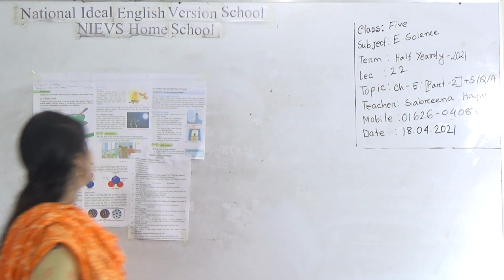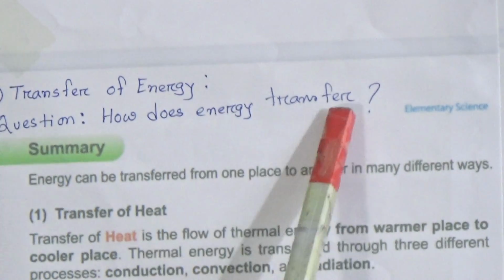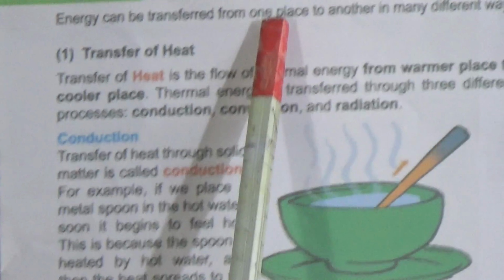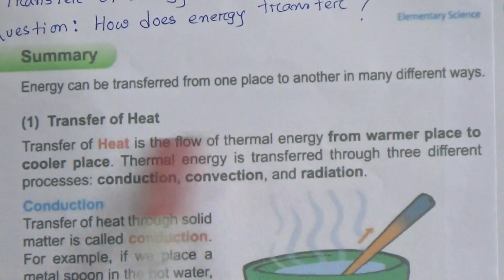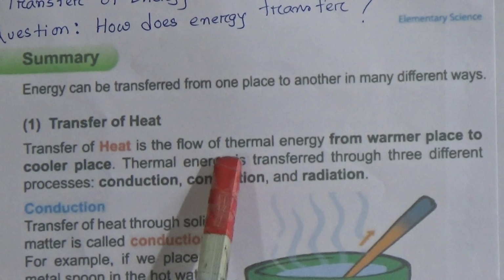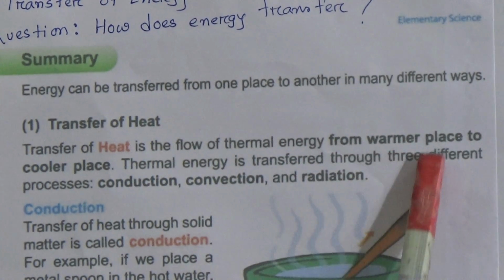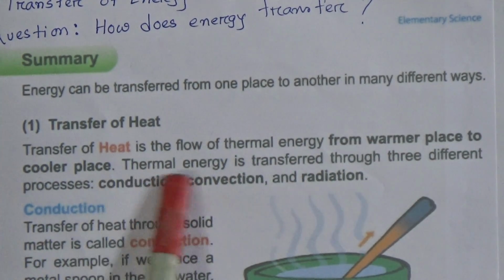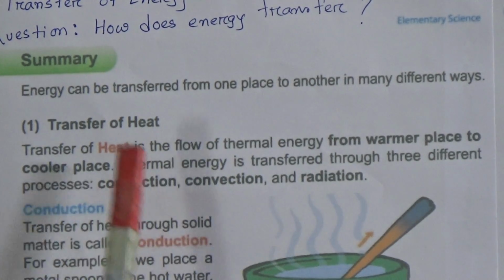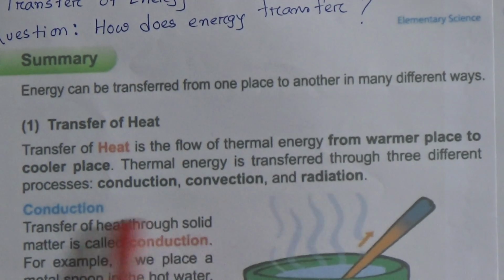Dear students, today we will start from transfer of energy. Then the question will arise: how does energy transfer? Energy can be transferred from one place to another in different ways. First one, transfer of heat. Transfer of heat is the flow of thermal energy from a warmer place to a cooler place. Thermal energy is transferred through three different processes: conduction, convection and radiation.